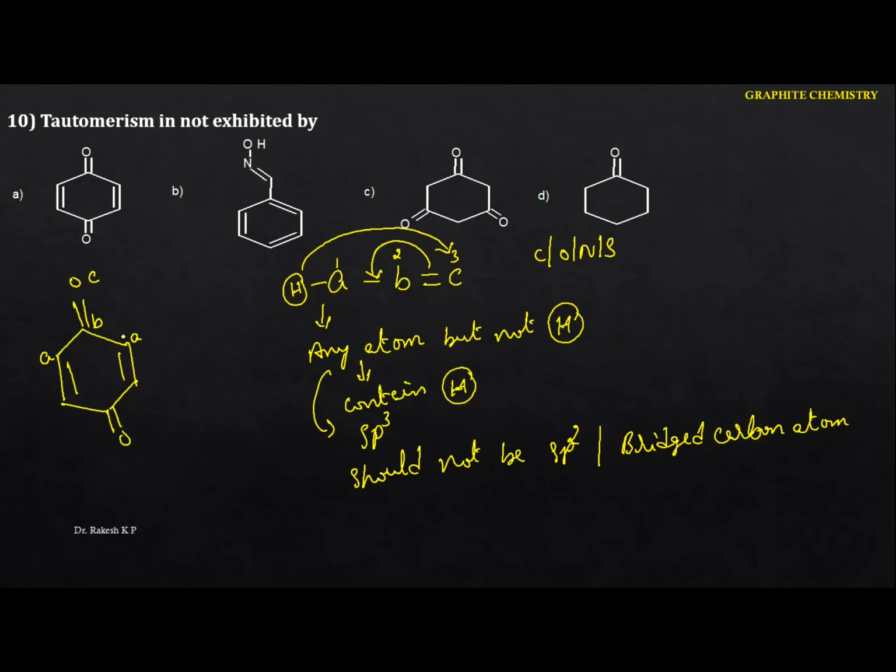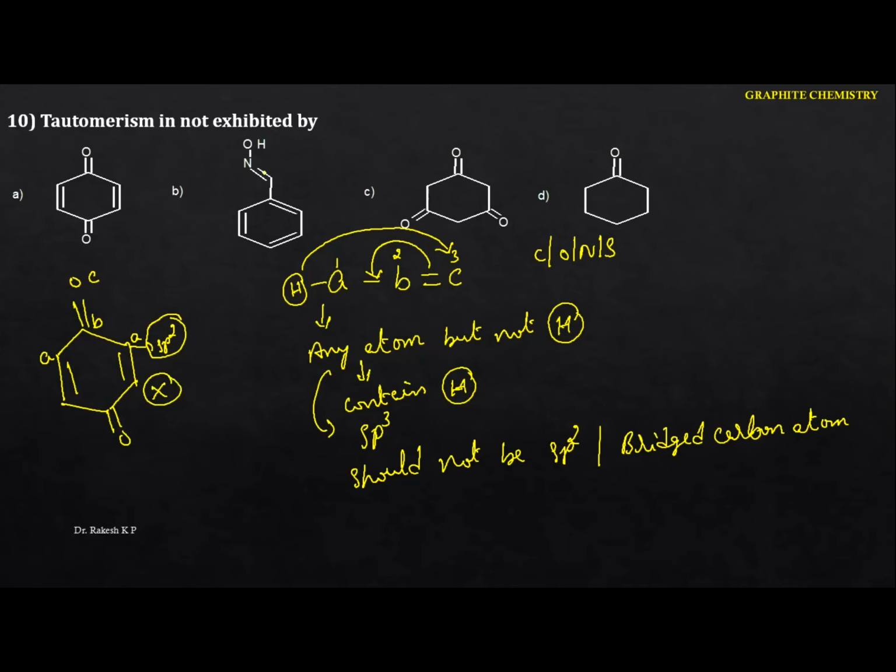So what are the properties of A? A may be any atom but not hydrogen. Here A is a carbon. But what is the next thing here? It has to be sp3, but here what you can identify is sp2. Even though it contains hydrogen, the hybridization is sp2. Hence this one does not show tautomerism.